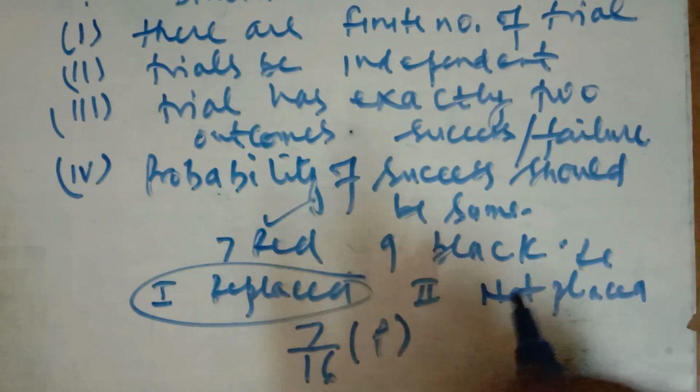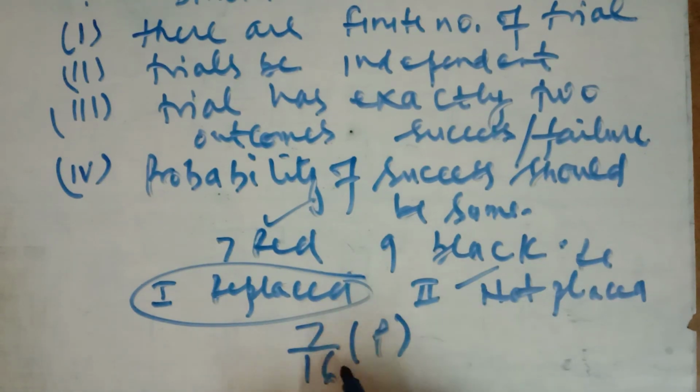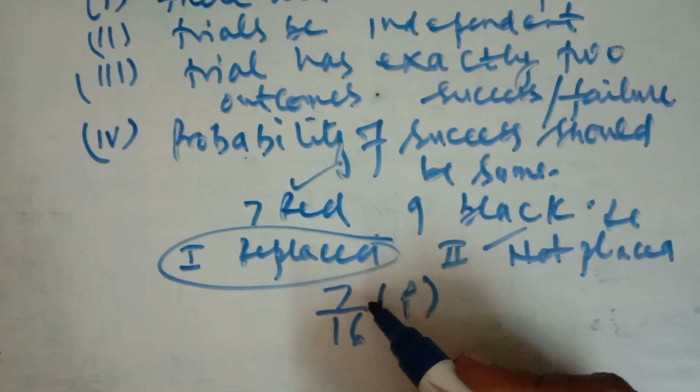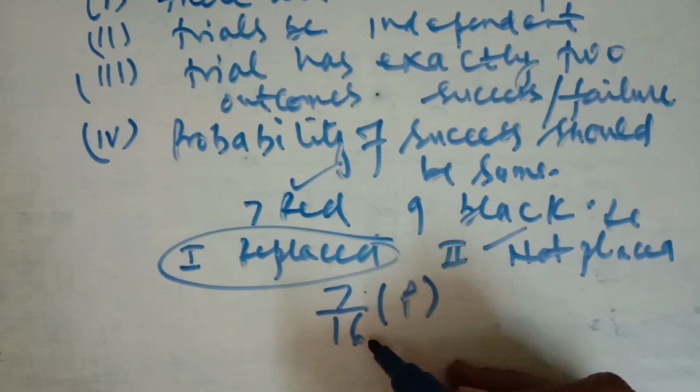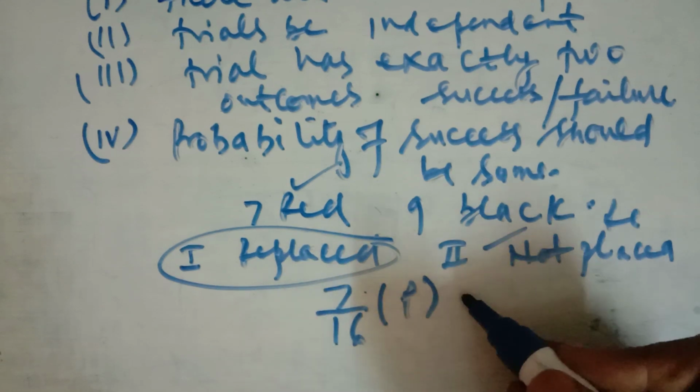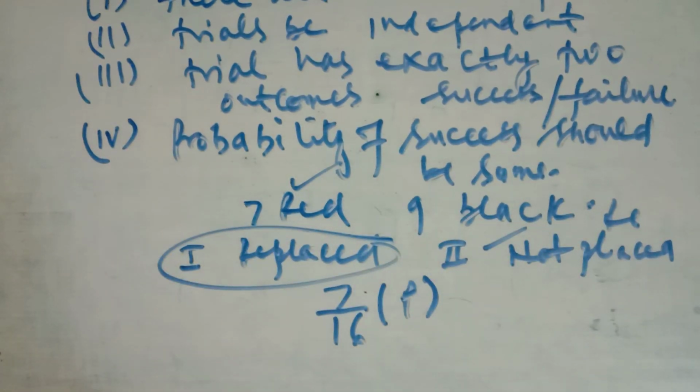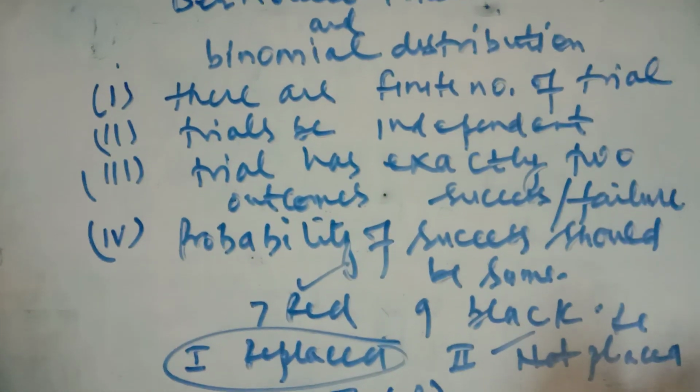Let us take the second part. When the ball is not replaced, and if we are taking out the first ball as red, its probability will be 7/16 in the first trial. In the second trial, it will be 6/15 because the ball is not replaced. So the probability of the success is changed here, so it is not an example of the Bernoulli's trial. So this is the Bernoulli's trial.